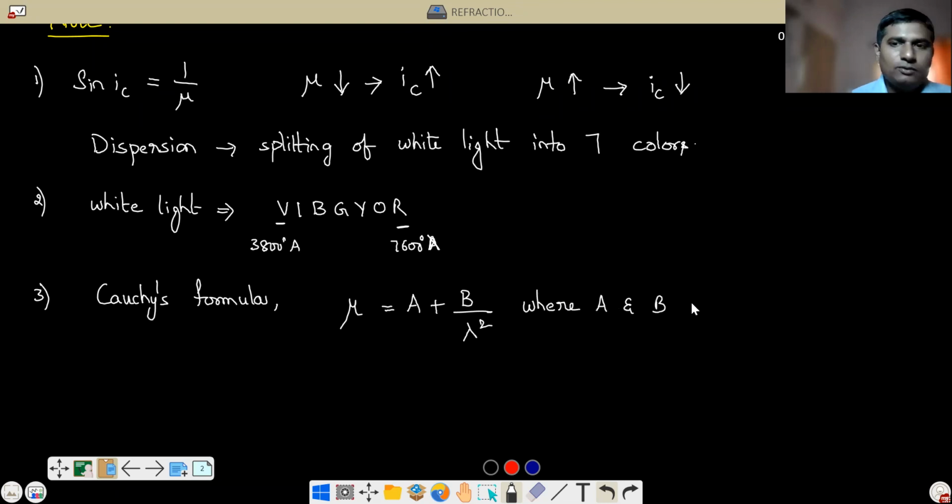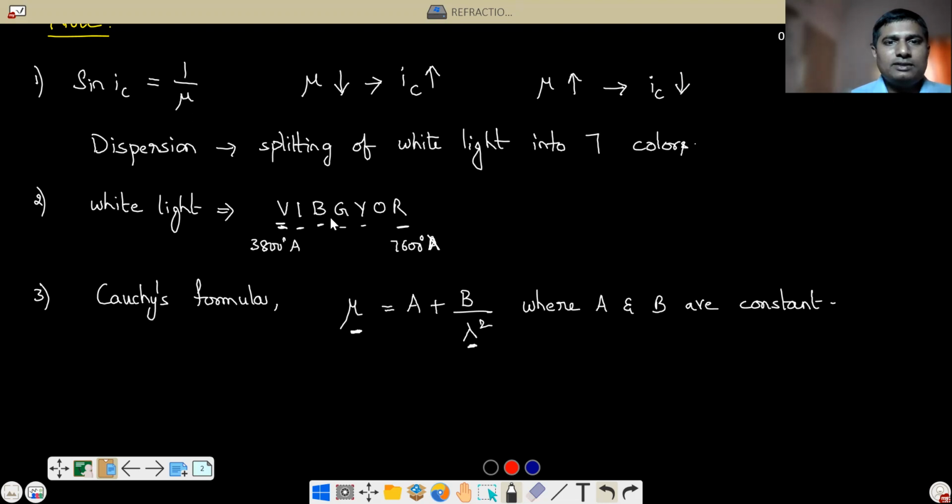For violet color, if you substitute 3,800 angstrom units, you get one value of mu. For indigo, you have another wavelength, so another mu. Like that, each color has a particular wavelength and a respective refractive index.